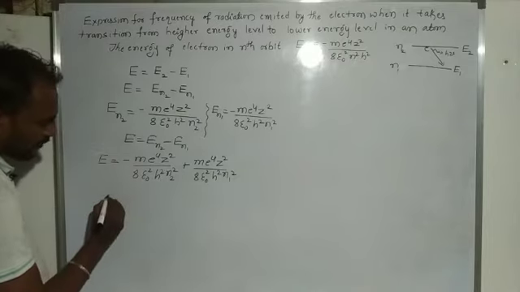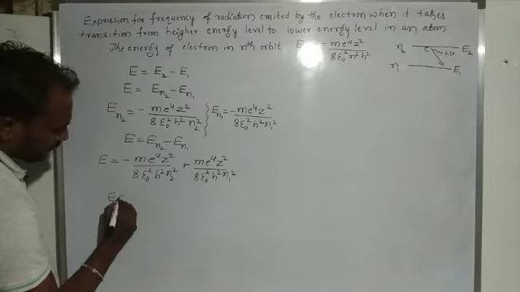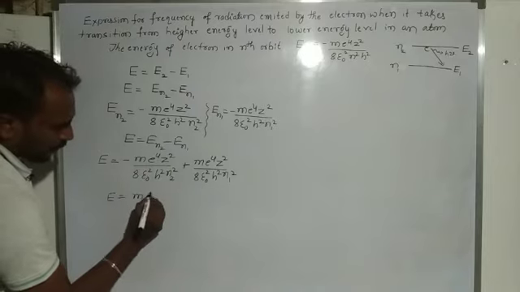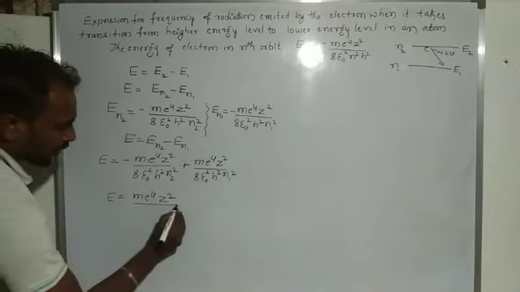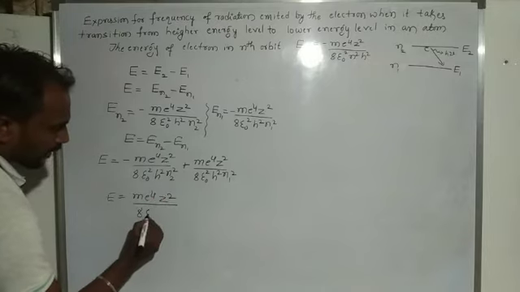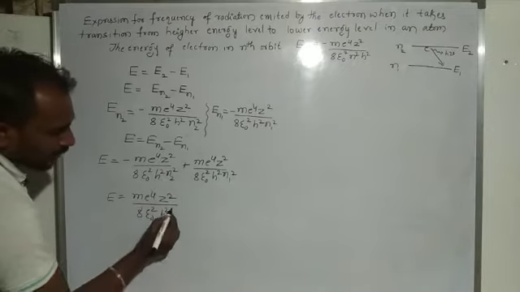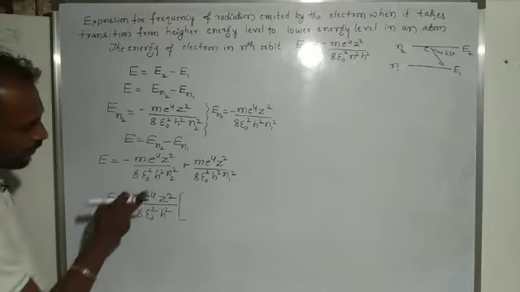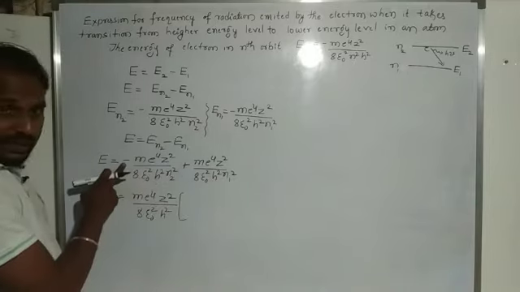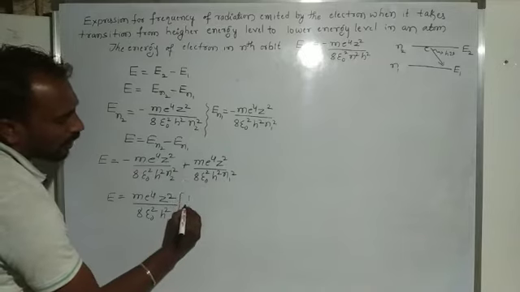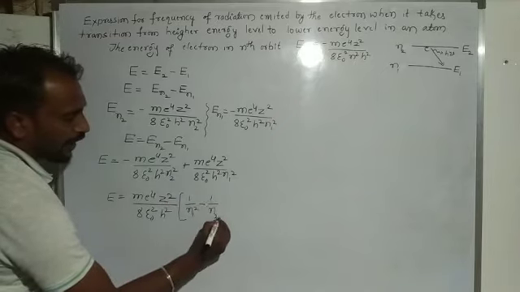So taking the common factor out: m e raised to 4 z square divided by 8 epsilon naught square h square, and here we consider n1 positive and n2 negative, so I will write first 1 by n1 square minus 1 by n2 square.